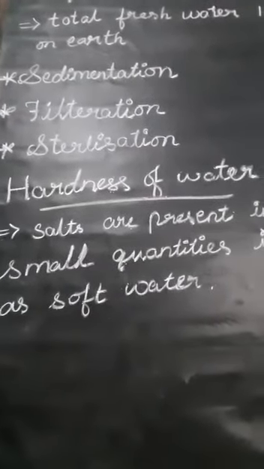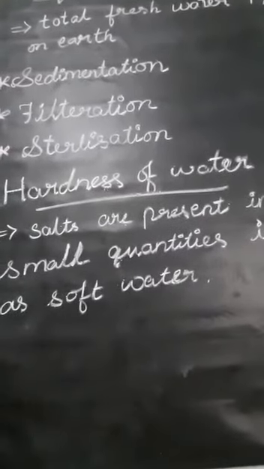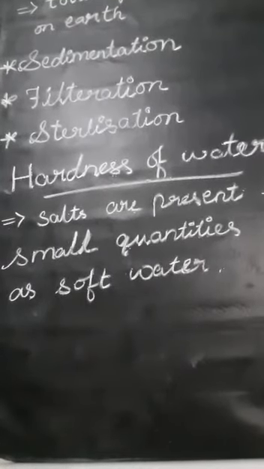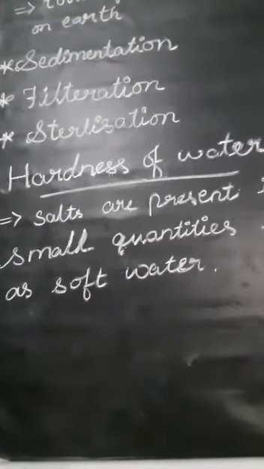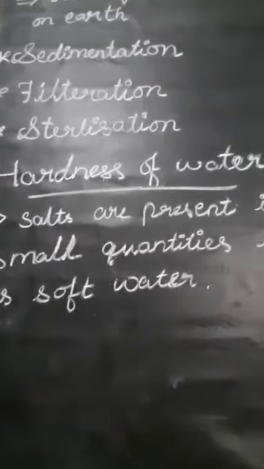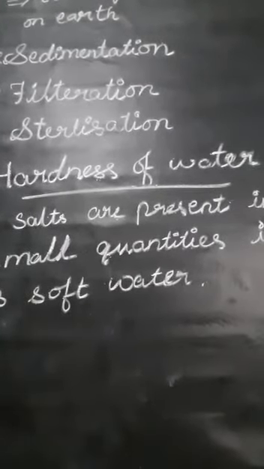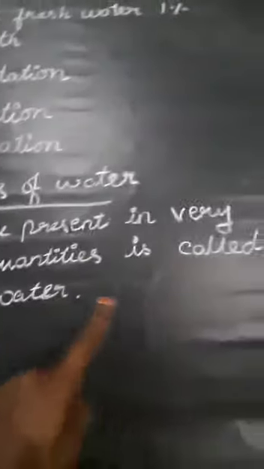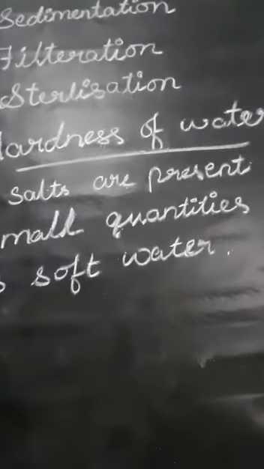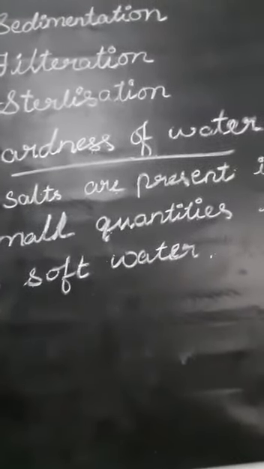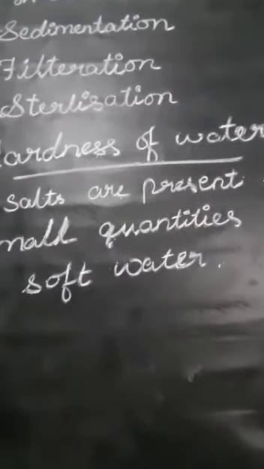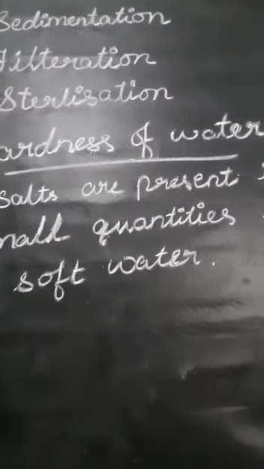Next, hardness of water. We use soap and detergents to wash clothes. They form a lather with the water, which speeds up the removal of dirt from the clothes. Water also contains a number of dissolved salts and minerals. When the salts are present in very small quantities, that is called soft water. In this water, soaps and detergents form a lather easily.